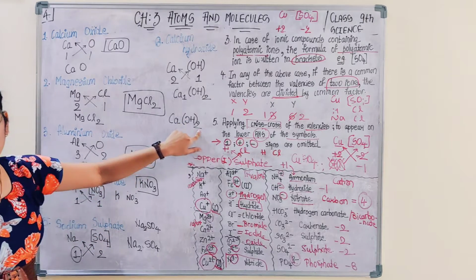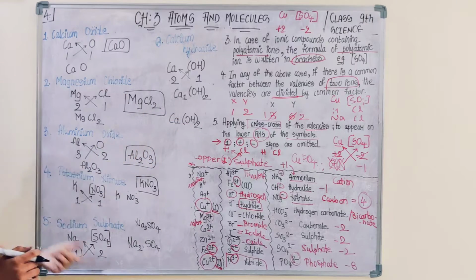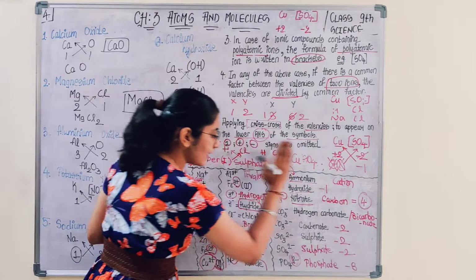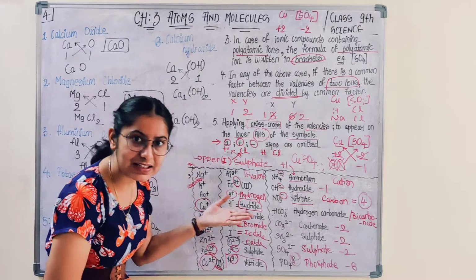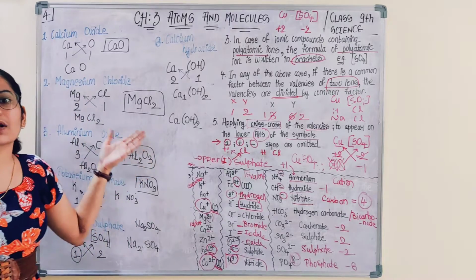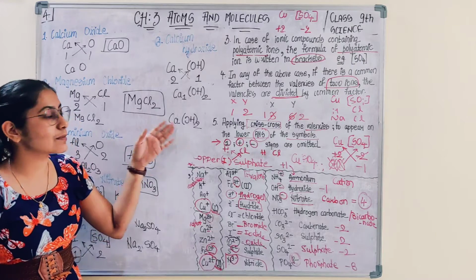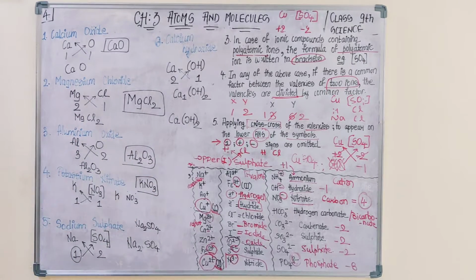CaOH whole twice. Clear? So this is how you can calculate. Since you were aware of these valencies, you have the table, it was easy for you to write the chemical formula for each of these molecules. You were knowing the symbol, so it would become easy for you to write the formula for each molecule. So by knowing the symbol of the element and by knowing the valencies of the different ions, you are able to write the chemical formula very easily.